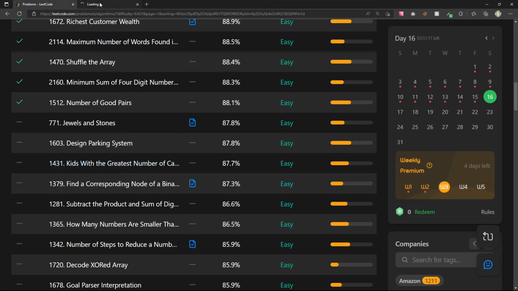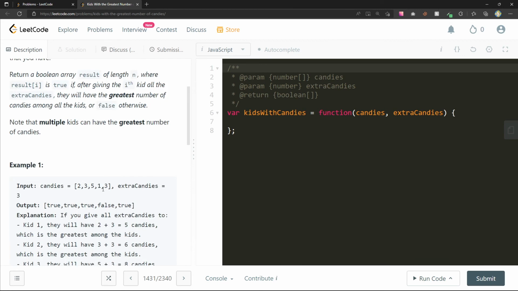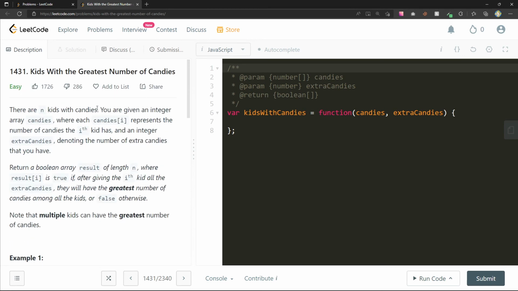Kids with the greatest number of candies. There are n kids with candies. You are given an integer array of candies where candies[i] represents the number of candies the ith kid has, and an integer extraCandies denoting the number of extra candies that you have. Return a Boolean array result of length n, where result[i] is true if after giving the ith kid all the extra candies, they will have the greatest number of candies among all the kids, or false otherwise.